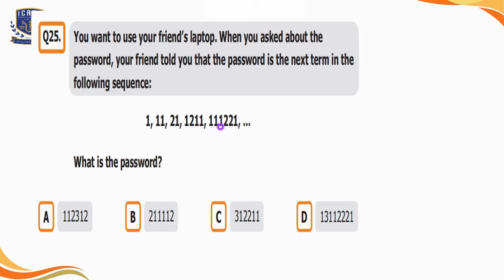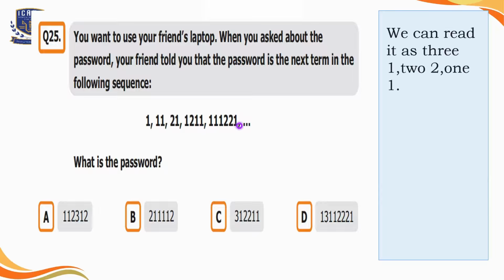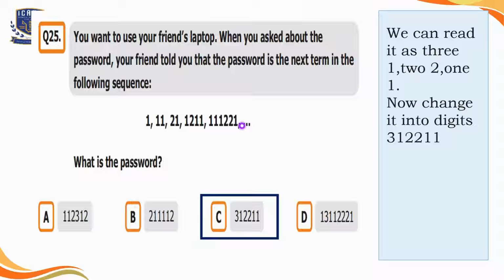Then in the fifth term, it is written 1, 1, 1, 2, 2, 1, which is related to term 4 because there is only one 1, only one 2, and ones are repeating 2 times. So it is written 2, 1. According to that, we can form our next term that will be 3 ones, 2 twos, and 1, 1. So we will select option C over here. The next term is 3, 1, 2, 2, 1, 1.